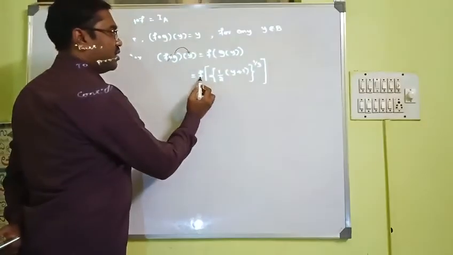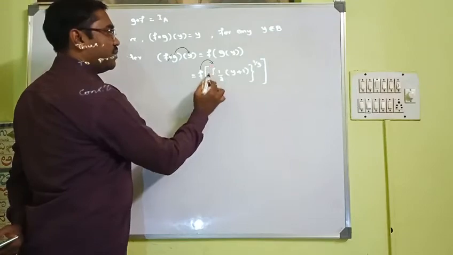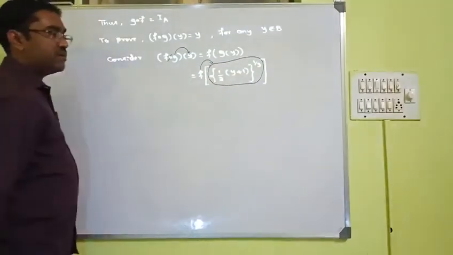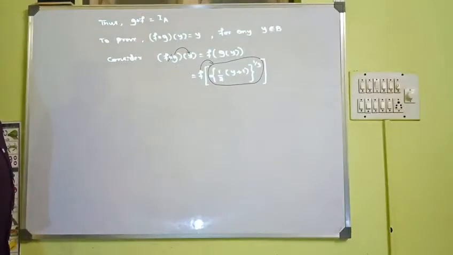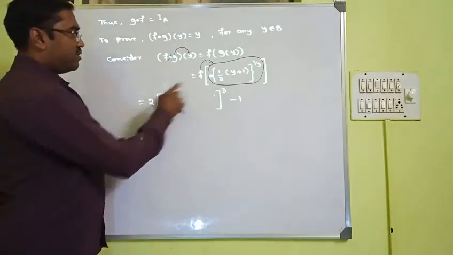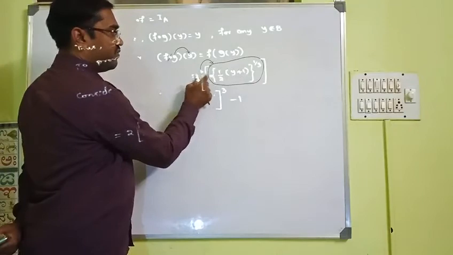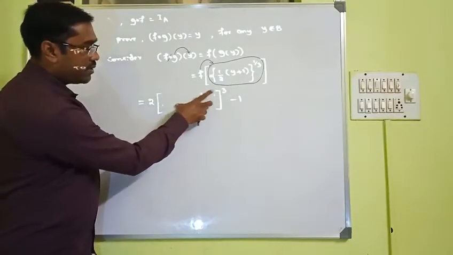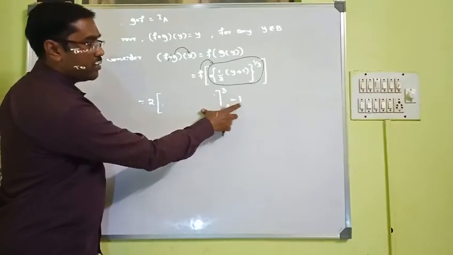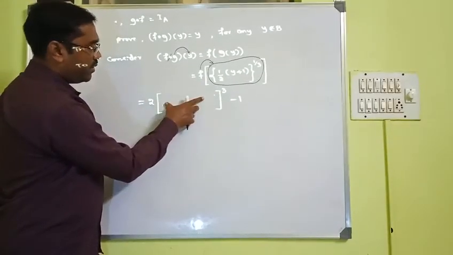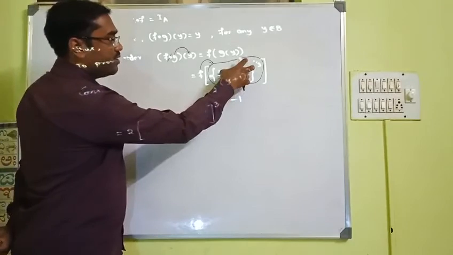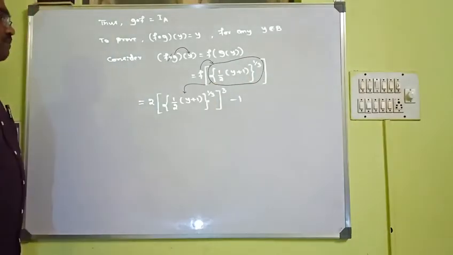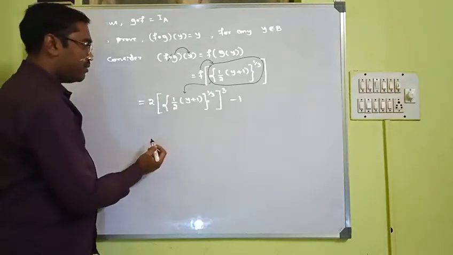Now let us apply f on this element. We consider this as one element and apply f. f of an element is 2 into element cube minus 1. What is the element? This. Let us keep this element here. Yeah, we have put. Now what all things will happen?